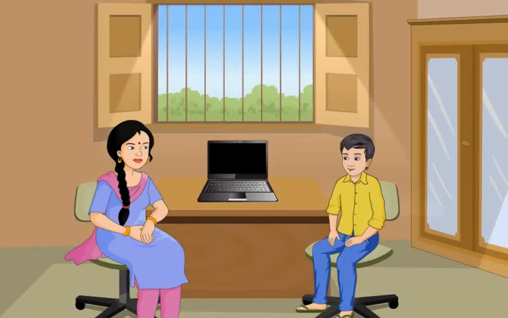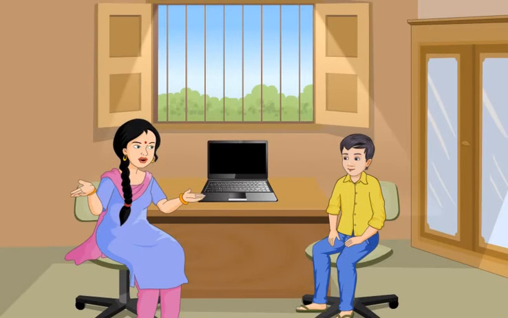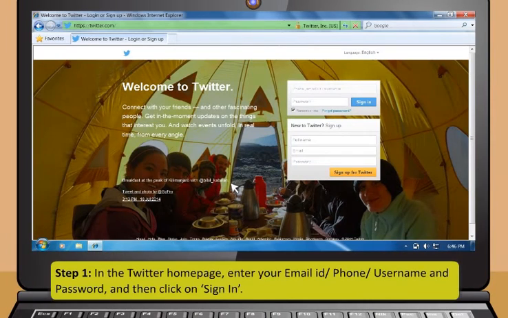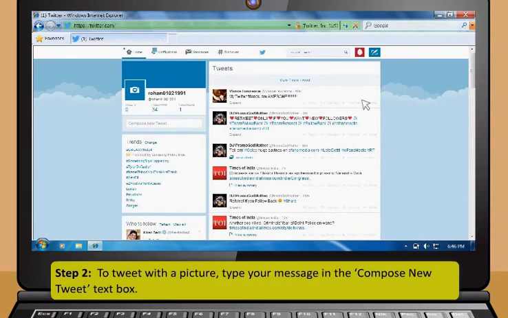Let's see if you can use Twitter by yourself now. Step 1. In the Twitter home page, enter your email ID or phone or username and password and then click on Sign In. Step 2. To tweet with a picture, type your message in the Compose New Tweet text box.